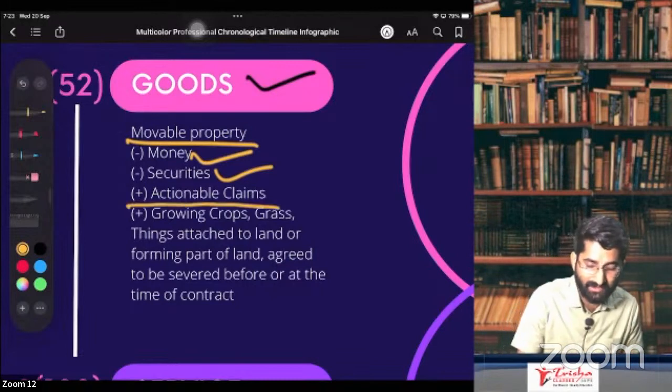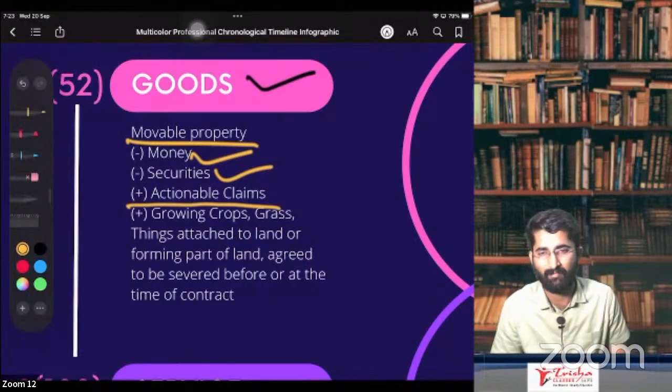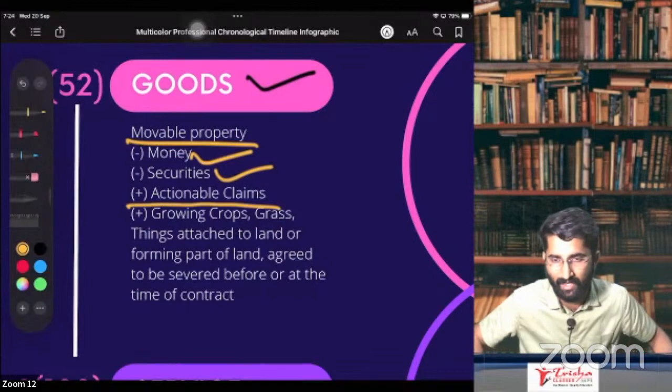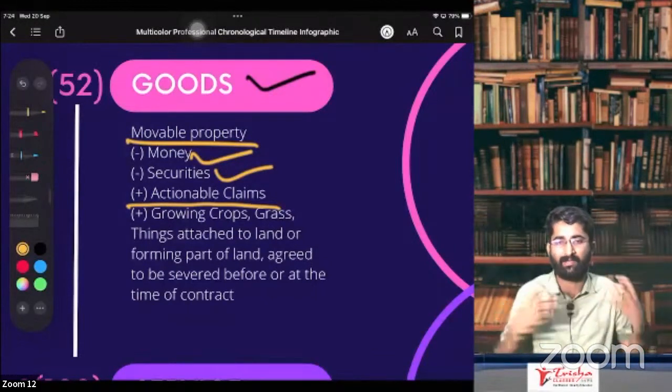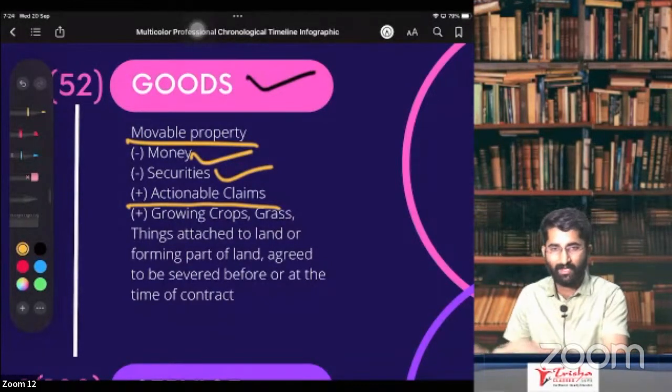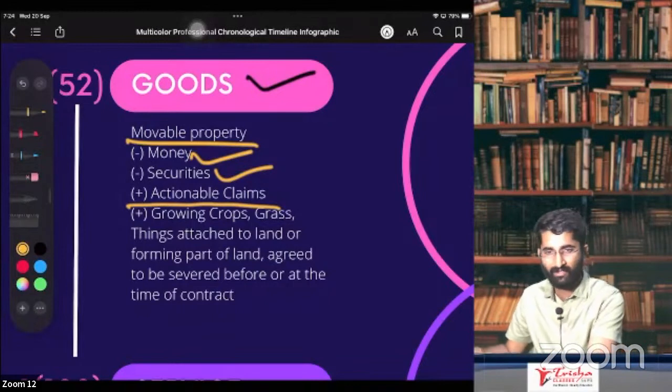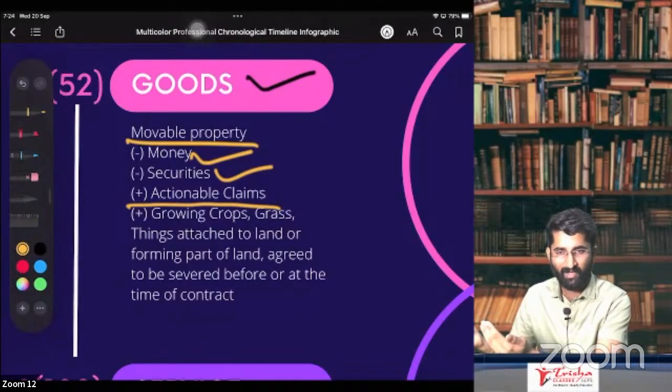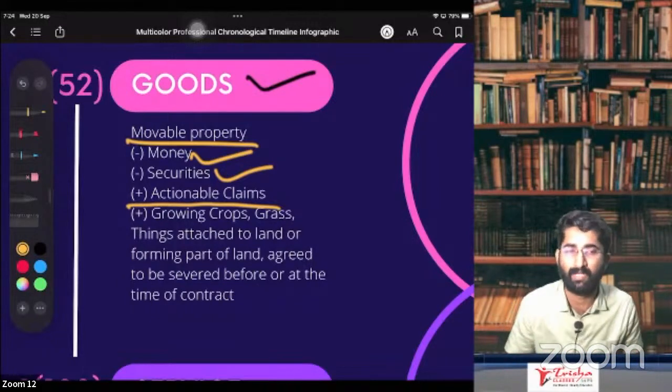But what is included, sir? Actionable claims. Betting, gambling, lottery, all these things are actionable claims on which you can take some actions. Correct? No, lottery you can claim. You give the lottery, so the bumper prize goes to you. So you got the lottery, you can claim it. So that is an actionable claim.